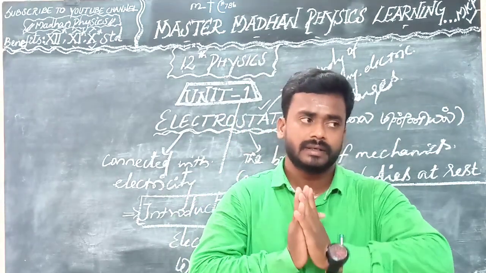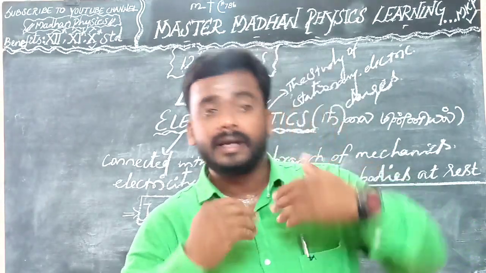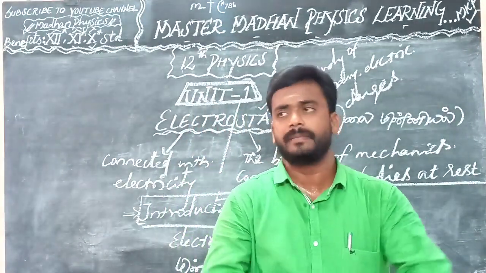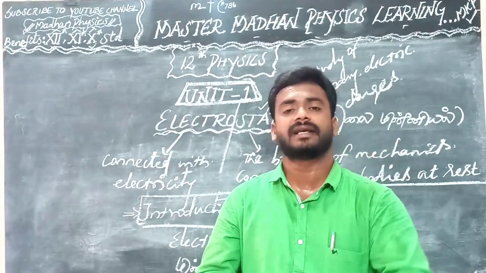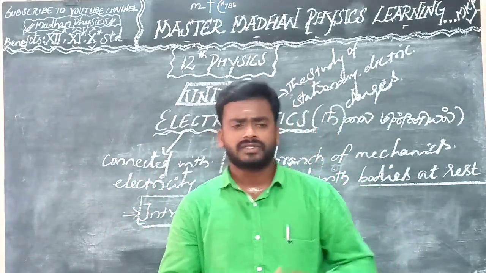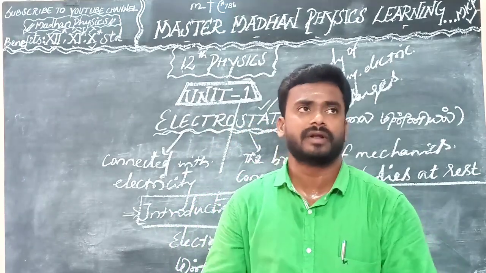Astrophysics. Next, relativity. So these are all the types of branches of classical physics. Next we are on the right side, modern physics. So what are all the types of branches of modern physics?